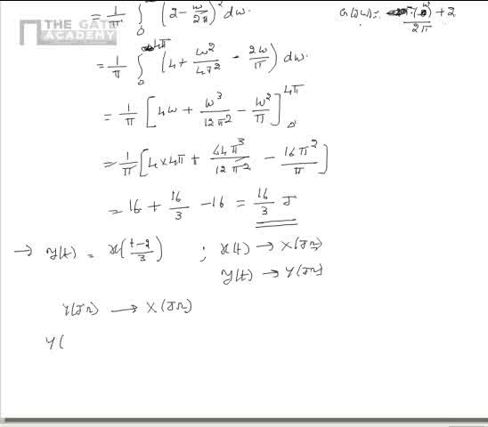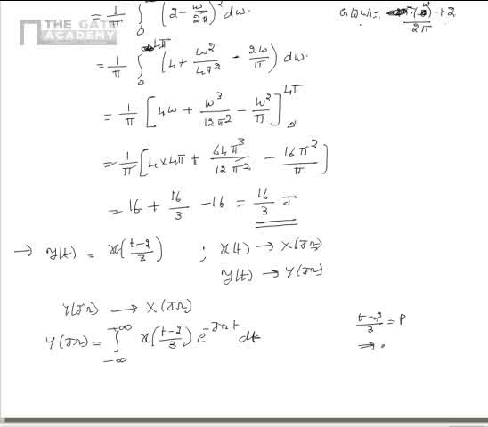We know that the Fourier transform of y of t, Y of j omega, is equal to integral minus infinity to plus infinity y of t e power minus j omega t dt. Upon substituting y of t as x of t minus 2 divided by 3, we get Y of j omega as shown. Substitute (t minus 2) divided by 3 equal to p.